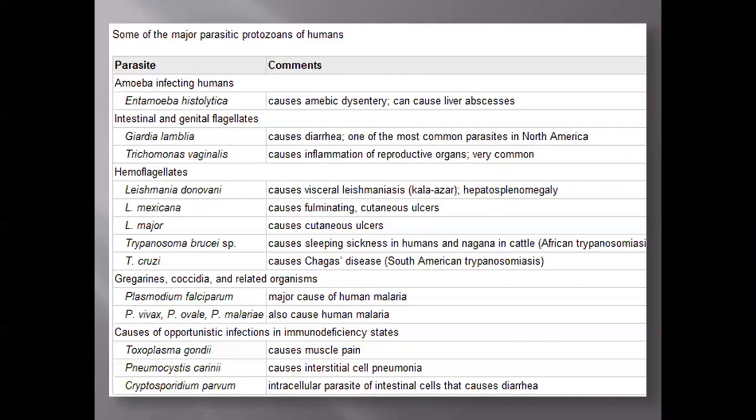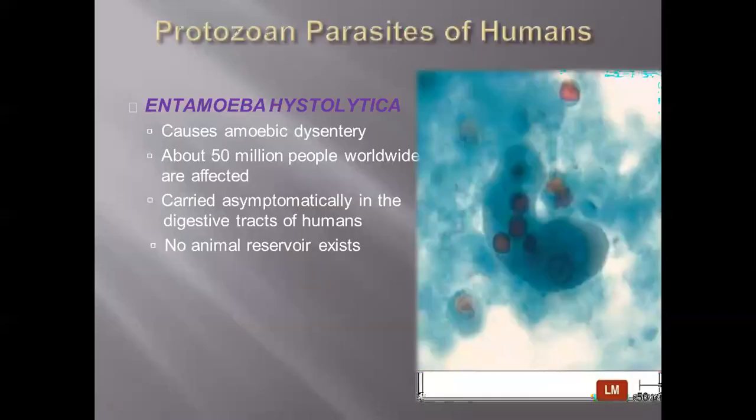In protozoan parasitic infections, the most common is dysentery or diarrhea. The second one causes ulcers, again in the GI system, which means it affects the GI system. The third causes malaria, and the fourth causes pneumonia. These are the four common diseases produced by protozoan parasites.